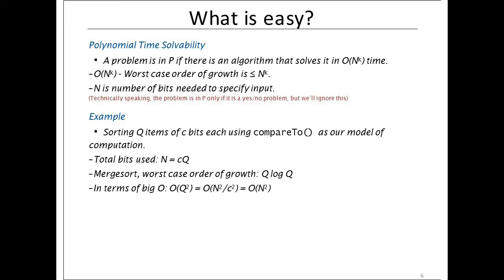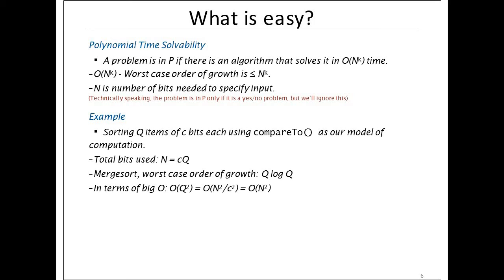Now some examples, as we have discussed earlier: sorting q items of c bits each using compareTo as our model of computation. The total bits used will be n equal to cq, where c is the number of bits in each item of the list.